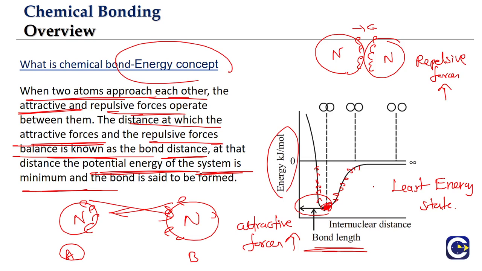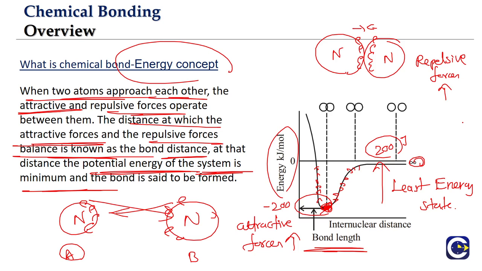We will study a little later in the properties of the chemical bond the energy required to break the bond. If you have to break the bond and take these atoms to infinite distance, let's say this is some minus 200, you just imagine. If we take them to infinity, the energy becomes zero. How much do we have to supply? We have to supply energy of 200 joules, whatever is the gap. So this energy required to break the bond is what we will be calling the bond energy. What do you call it? Bond energy. So what is bond energy? Energy required to break the bond.